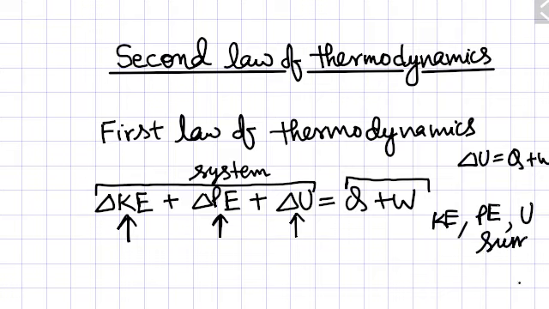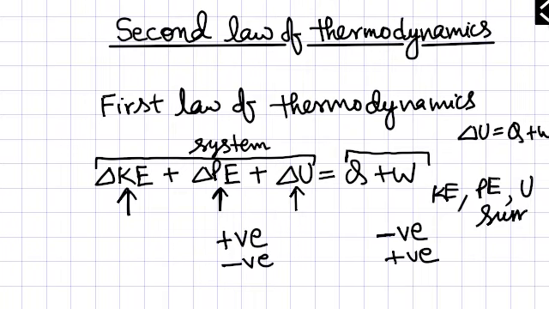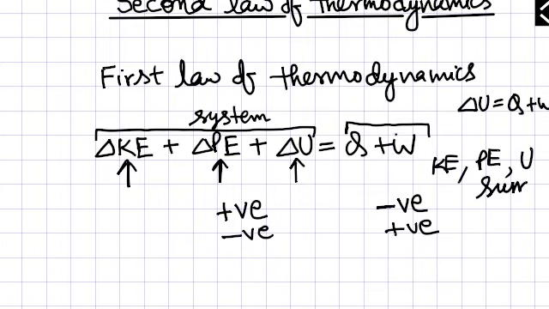So it is very important. It means that whatever change comes here, for example, here happens a plus change, then there will be a negative change in the surroundings, or if here it is a negative change, then here will be a positive change. So in a way, the energy of the system and surroundings, if you add, it is constant. This law is saying that this is actually conservation of energy. This law is actually about conservation of energy.